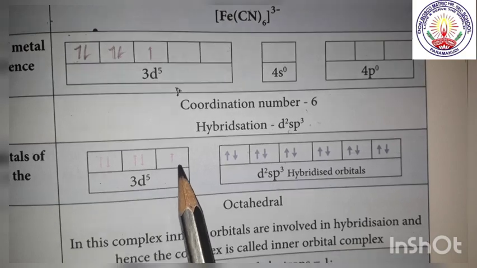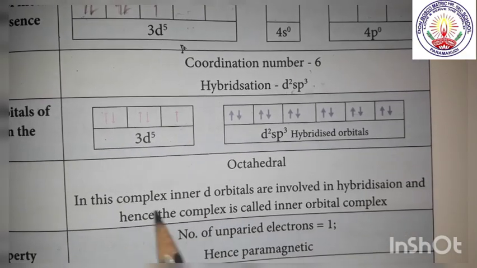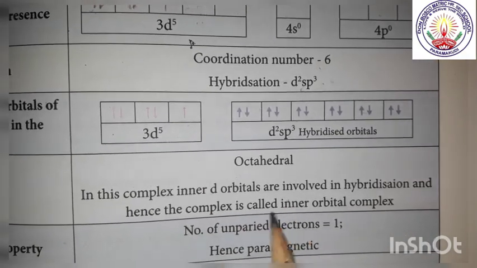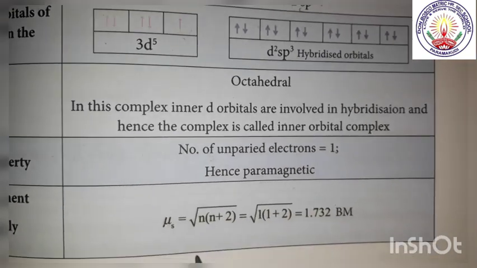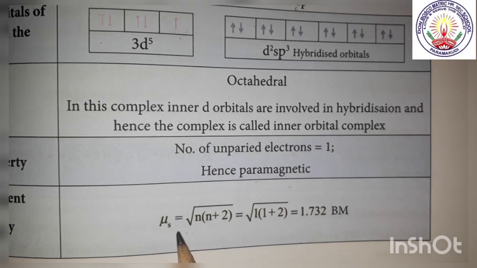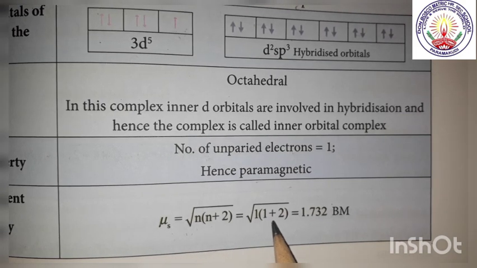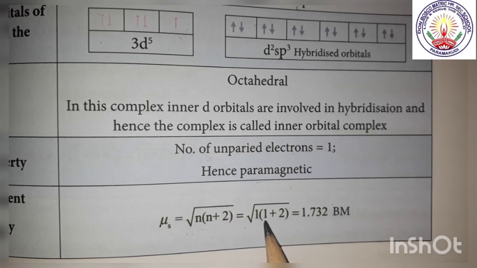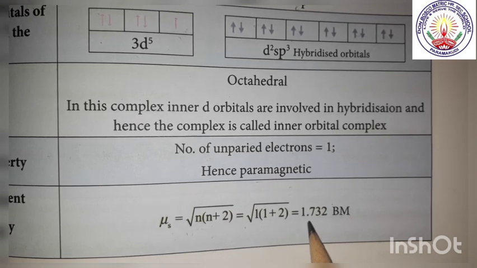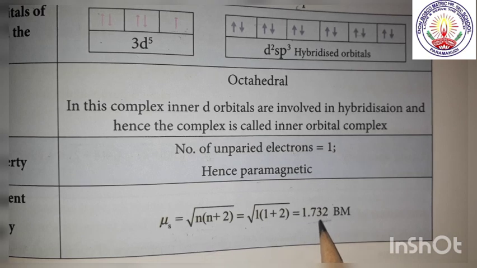Now see, 1 unpaired electron is there. So the number of unpaired electrons is 1, therefore it is paramagnetic. Thus its spin-only magnetic moment: n is 1. So when it is 1, this is the value for n equals 1.